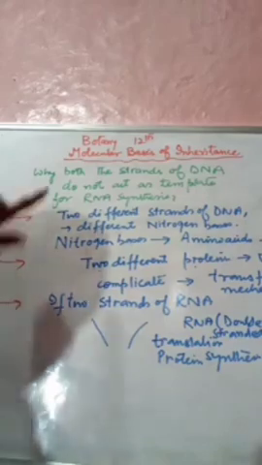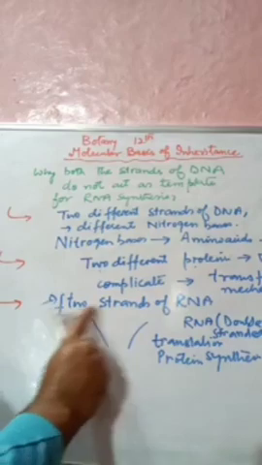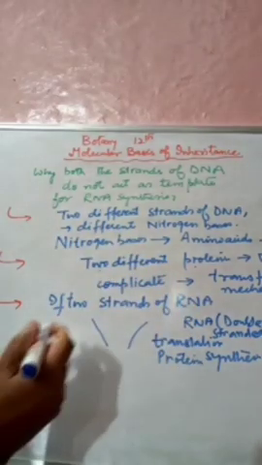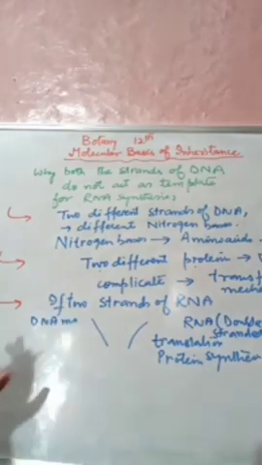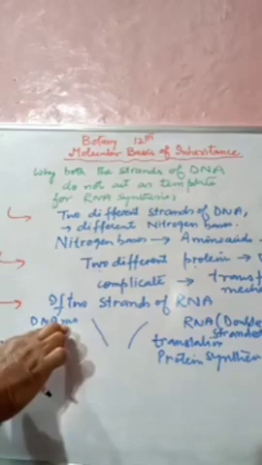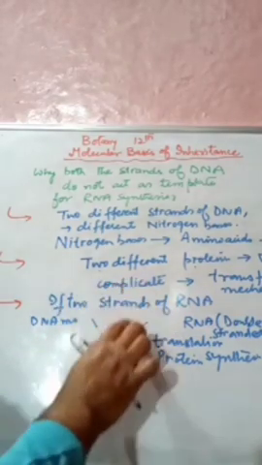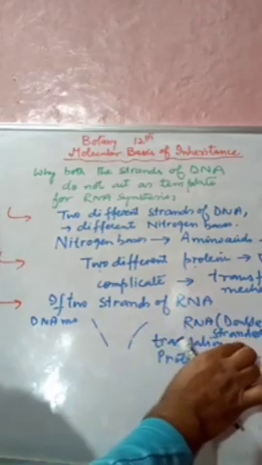Now the third reason for this question, what we will study: if two strands of RNA are formed, why are they formed? From one DNA molecule simultaneously, both these strands are complementary to one another, which means the RNA formed will also be double stranded.